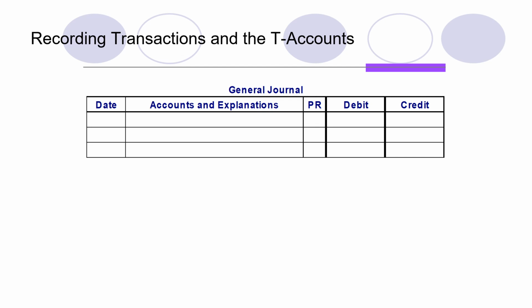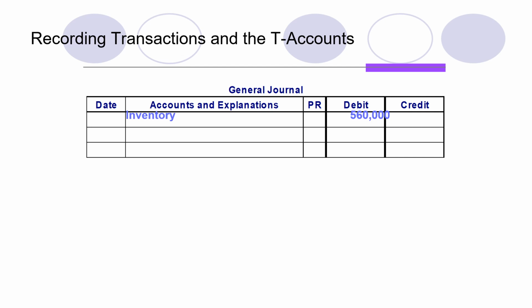As we know, every transaction starts with an entry in the journal. So how will you record the purchase of inventory? When we are recording the information of the purchase of inventory in your journal, when we purchase any asset, it is always a debit. So the inventory is debited.